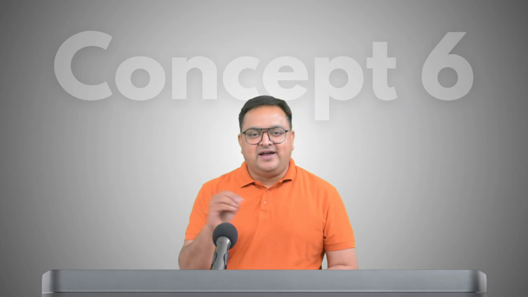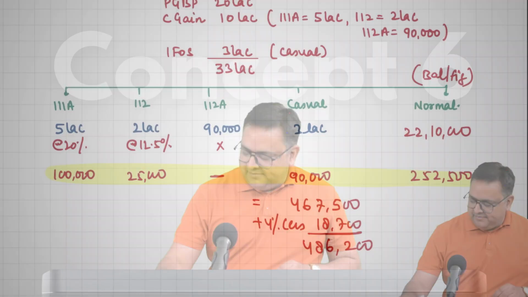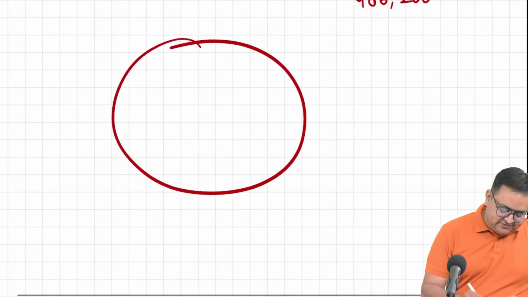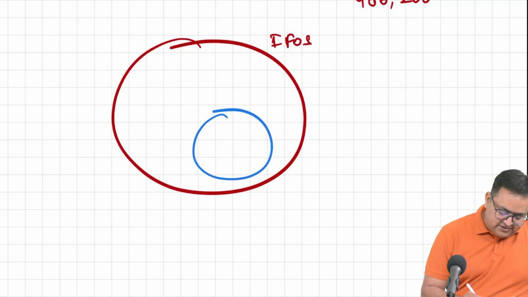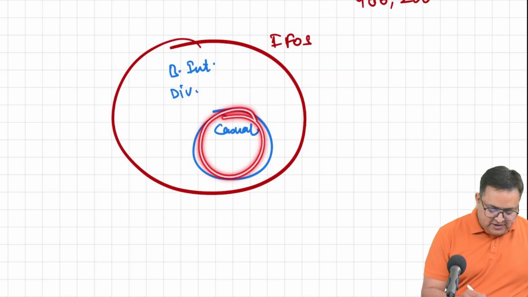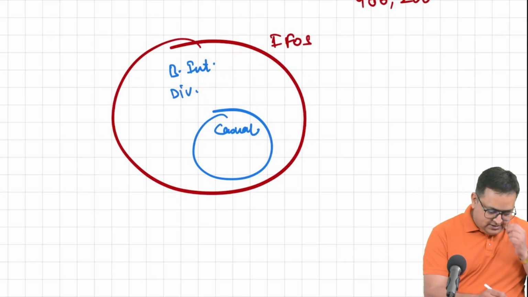All casual are IFOs because casual is also part of IFOs. We have bank interest and dividend also, which are not casual. But casual is part of IFOs, and all IFOs are not casual. Okay, guys.